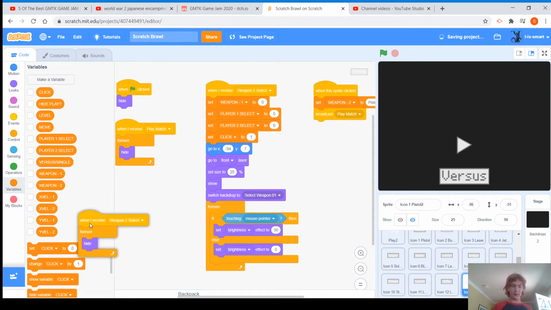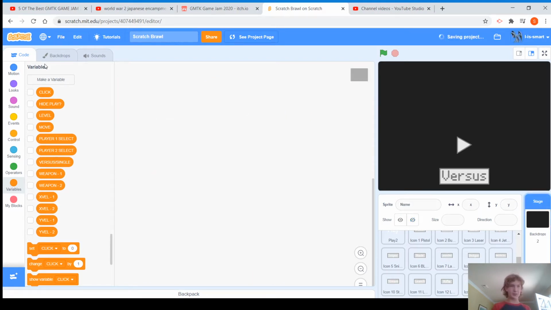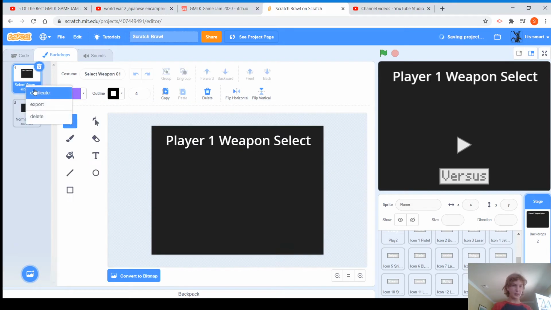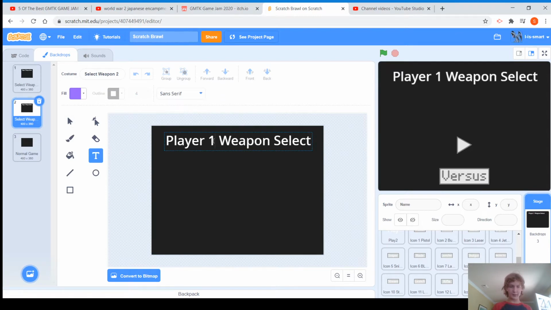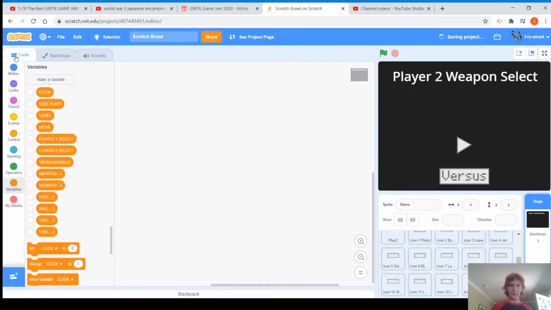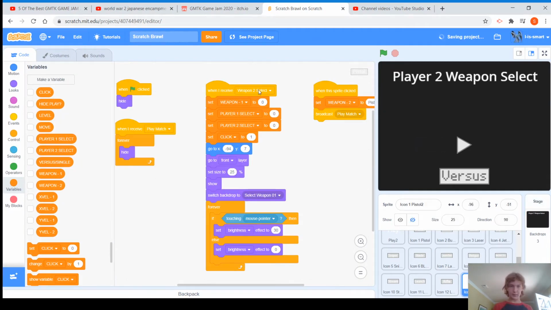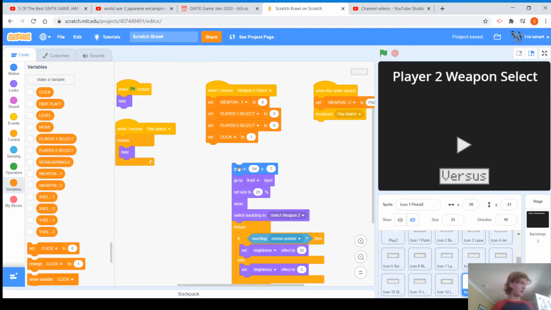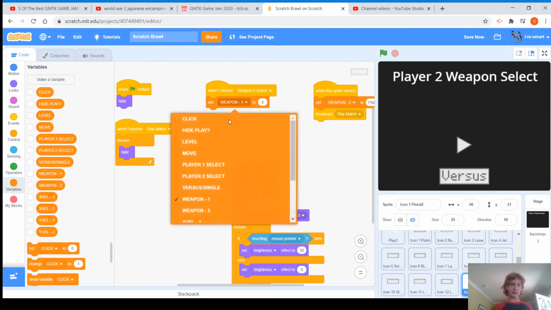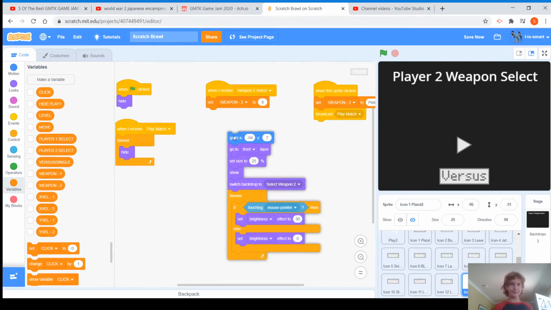Then we just want to get rid of this, because that would make no sense. And we also want to switch backdrop. Let's just make a new backdrop. So just duplicate this and call it weapon select 2. Good. Instead of it saying 1, it will say 2. Okay, beautiful. Now we just want to say switch backdrop to 2. We just do not want to set click, player 2 select, or that. Let's just set weapon 2 to 0.